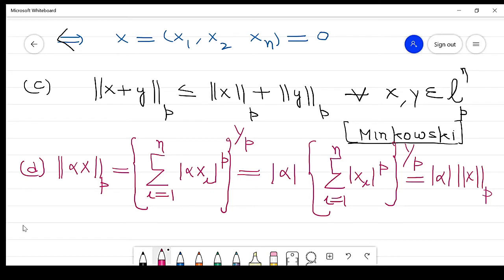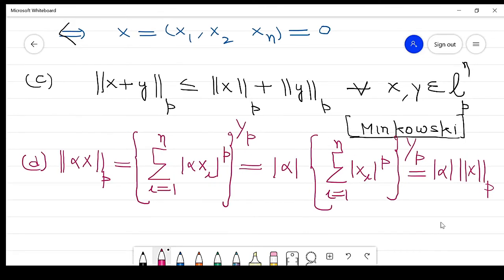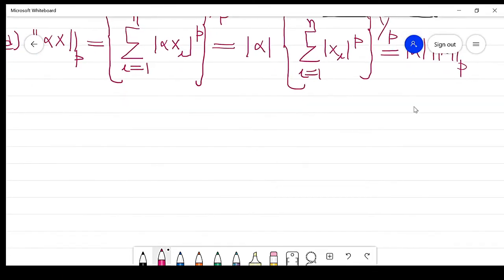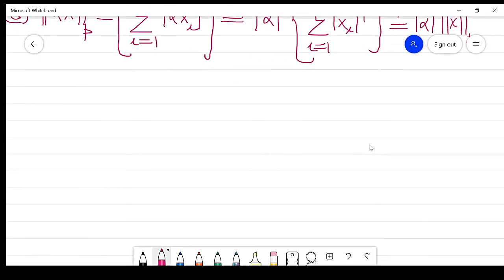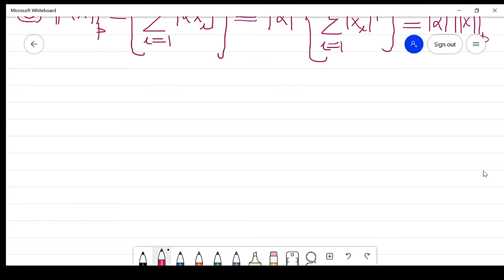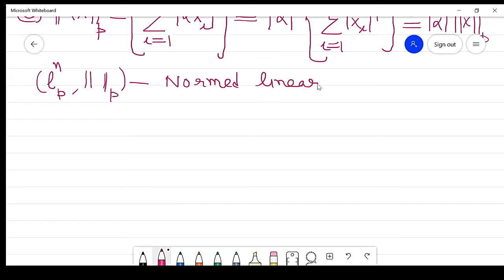If it satisfies the fourth property, then we prove that this space, which is a linear space, is a normed linear space. So what we get is that this space, lp^n with this norm, is a normed linear space.